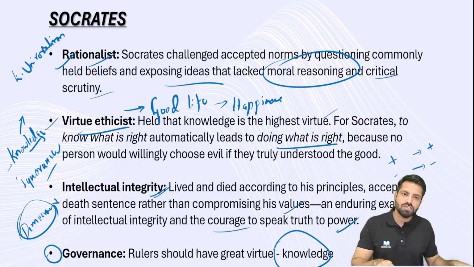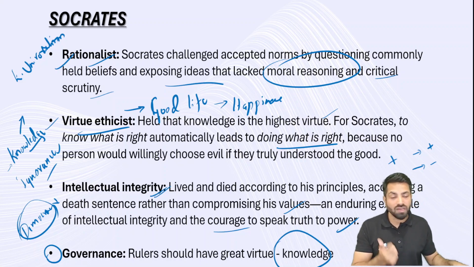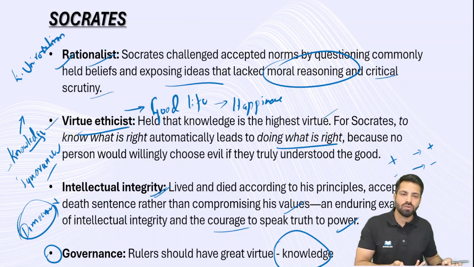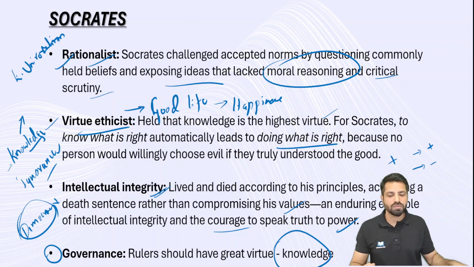And again, we have the principle of unity, the same concept, in Aristotle also. We are going to have a discussion there also. But understand that unity of virtues means either you have all the virtues or you don't have any virtues. So Socrates subscribed to this idea, and Aristotle also subscribed to this idea, right? So let's move to the next philosopher. I think that would be sufficient with respect to Socrates. Let's move to the next one.